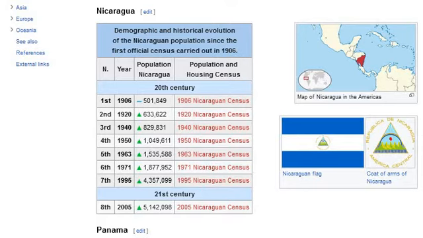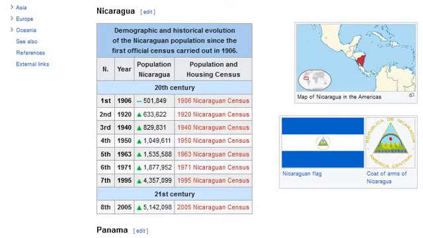1995 Nicaraguan census. 21st century. Eighth, 2005, increase: 5,142,098. 2005 Nicaraguan census. Panama. Map of Panama in the Americas. Panamanian flag. Coat of arms of Panama.